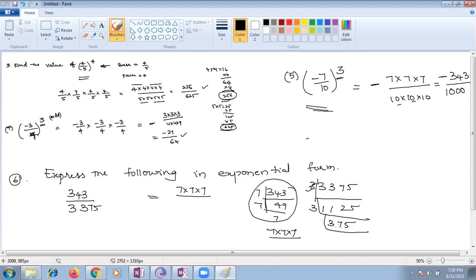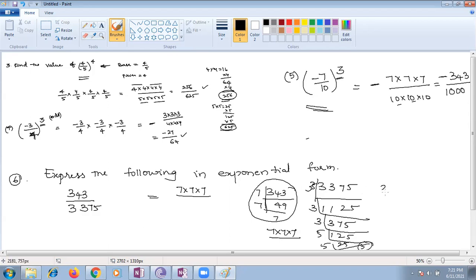So I will go now. Again the 3 table I should go. 3 ones are 3, 3 twos are 6, 3 fives are 15. Ma'am, we can obviously take this, we know directly 125. Ma'am, we can take 5 cube. 5 fives are 25, again if you multiply, 5 fives are 25, the last one is 5, you will get 125.